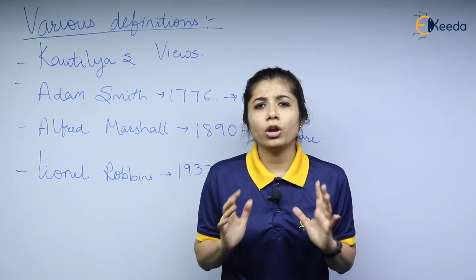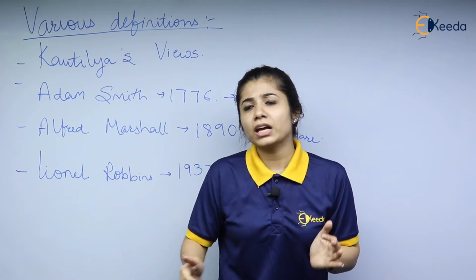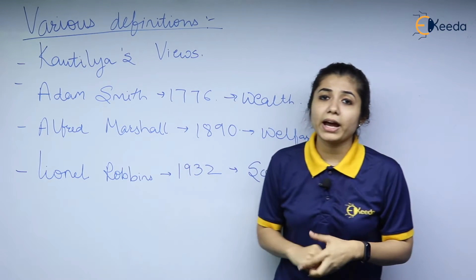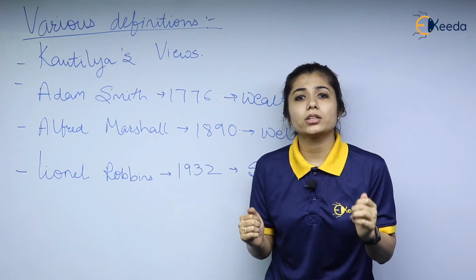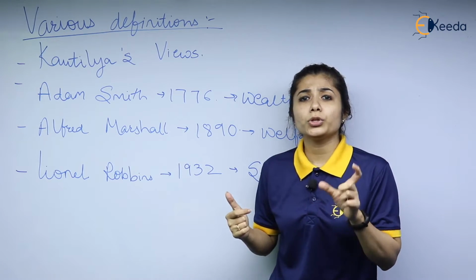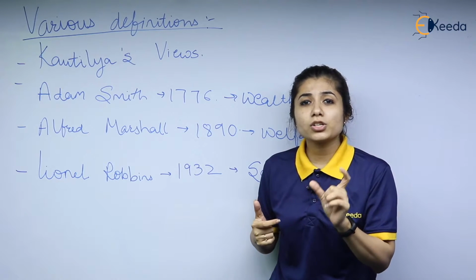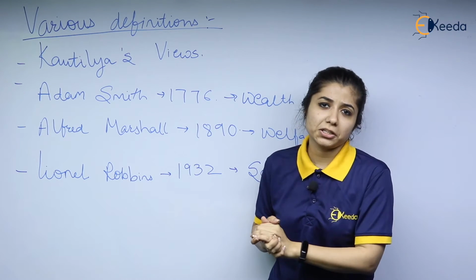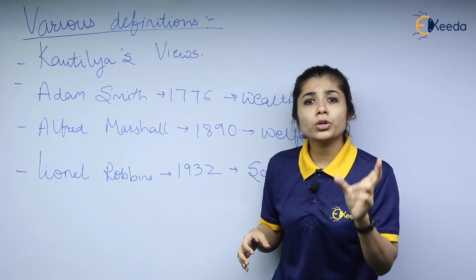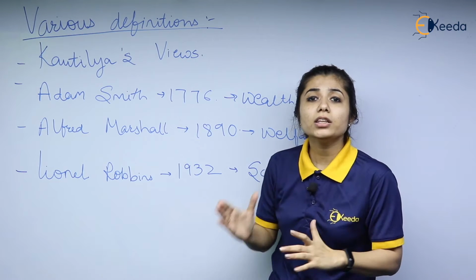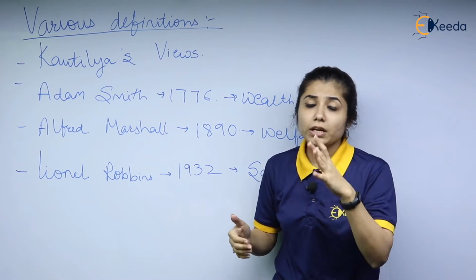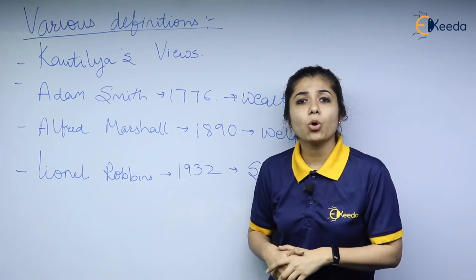So in all, if we want to take a bird's eye view of the definition that is given by Adam Smith, it was only about generation of wealth. His definition was therefore termed as the definition that is wealth oriented. But the key word to remember for fill in the blanks is: Adam Smith is called the father of economics. The definition given by him is the science of wealth.